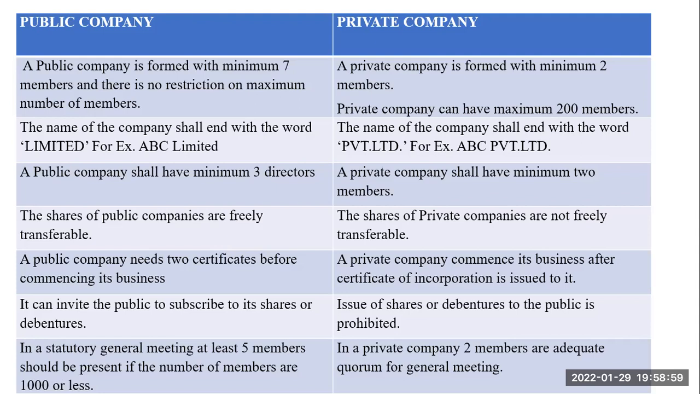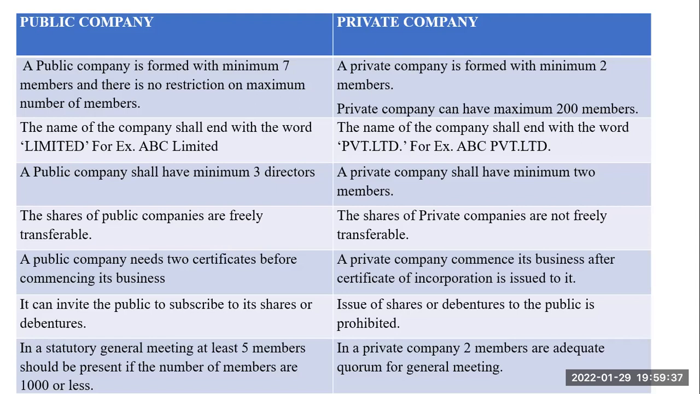If the total number of members of the company is 1,000 or less, suppose the company has a total of 1,000 members or less than 1,000 members, then in the meeting it's compulsory that at least 5 members should be present. In case of private company, only 2 members are supposed to be present in the meeting. If only 2 members are attending that meeting, then also that meeting will be considered a valid meeting. So these are the key differences between public and private company.